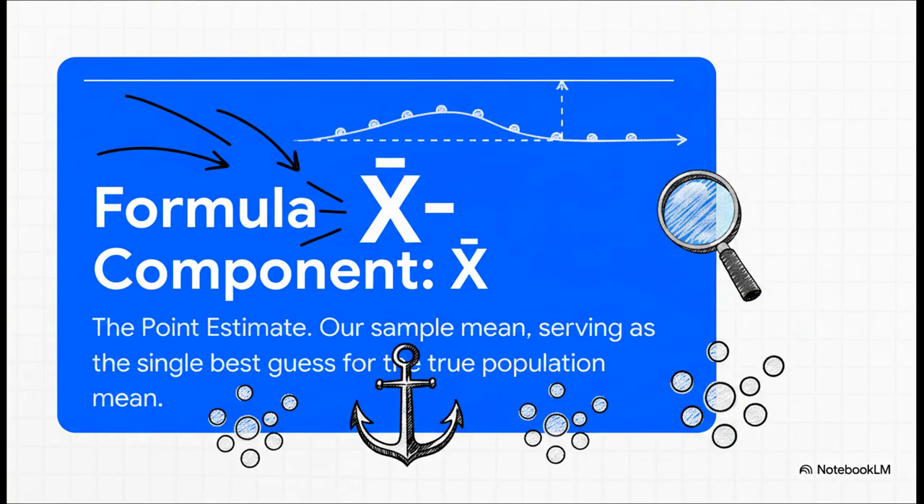First piece of the puzzle, X-bar. And hey, we already know this guy, right? This is our sample mean, our unbiased and efficient estimator. It's the single number we crunched from our data, and it acts as the center point, the anchor for our entire interval. Everything we do from here is built around this one best guess.